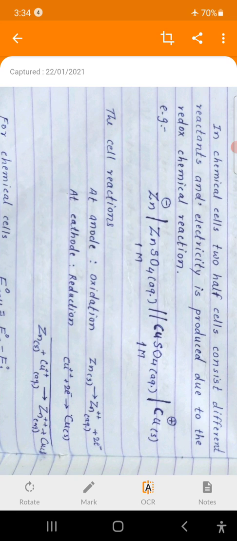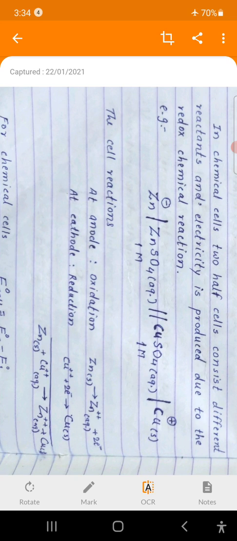Then at the cathode, reduction takes place. Cu2+ ions from the copper sulfate solution in that beaker accept the two electrons coming from the circuit and are converted to copper solid atoms, and those copper atoms are deposited on the copper rod.